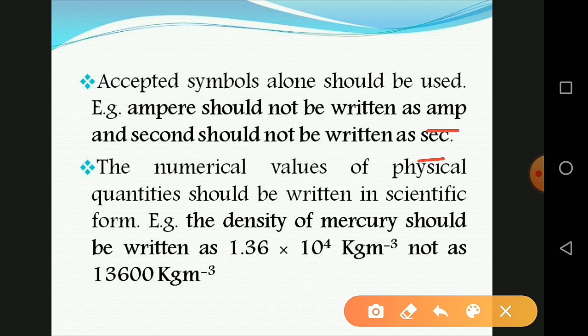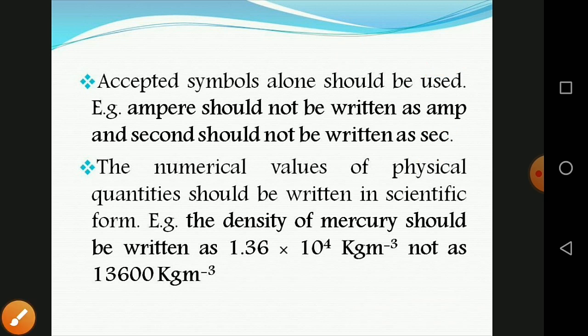You should write A as well as S for seconds. That means you should write A as well as S, or else write the full form of ampere or seconds.